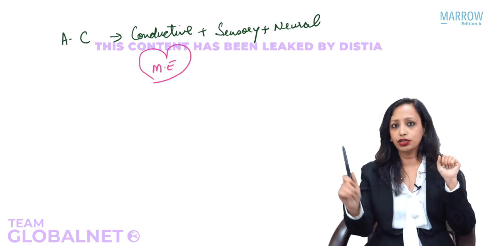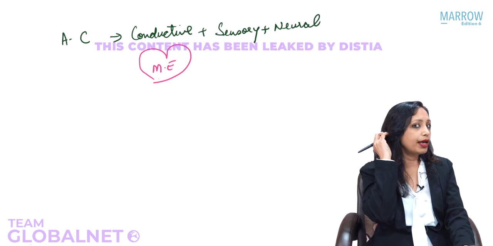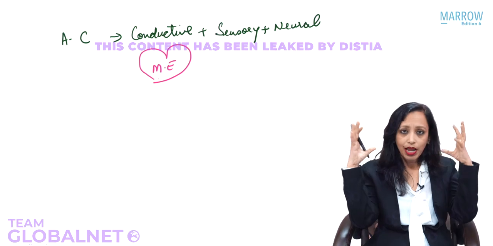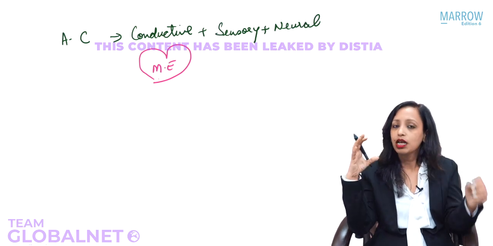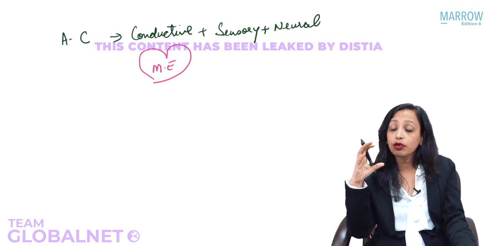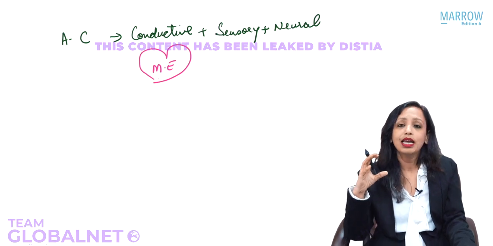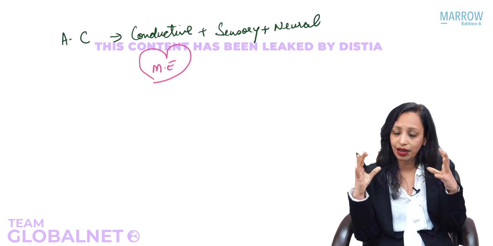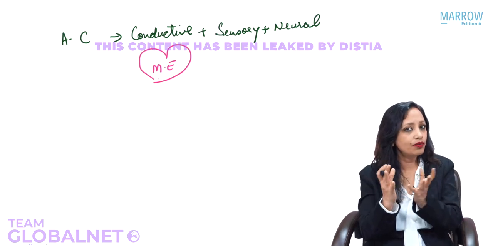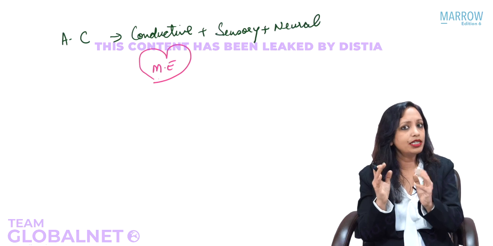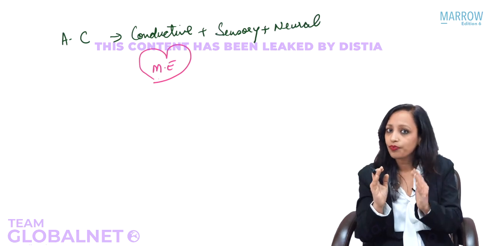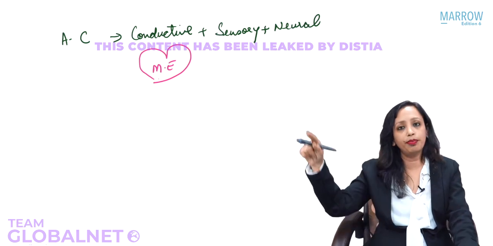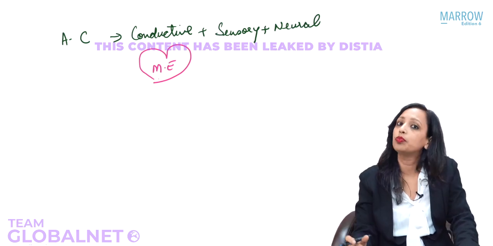Now again I take the tuning fork, I vibrate it, and now I place it over the mastoid. So what happens? The vibrations are now transmitted to the bone of the skull. The skull vibrates. When the skull vibrates, the cochlear fluids move. Why do they move? Because the cochlea is present in the bony labyrinth, which is also part of the skull. So when the skull vibrates, the cochlear fluids move, the basilar membrane gets stimulated, the auditory nerves get stimulated, then the auditory pathway, auditory cortex. This is what we call bone conduction.